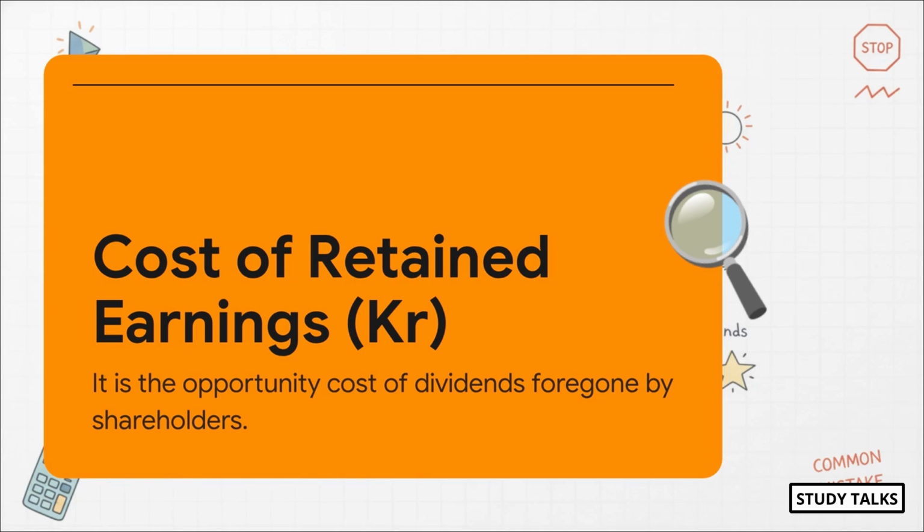Think of it this way. If the company had just paid that money out as a dividend, what would the shareholders have done? They would have invested it somewhere else, maybe in another stock or a mutual fund, and earned a return. That return they gave up, that is the real cost to the company. So KR is basically the minimum return shareholders expect the company to earn on their money.